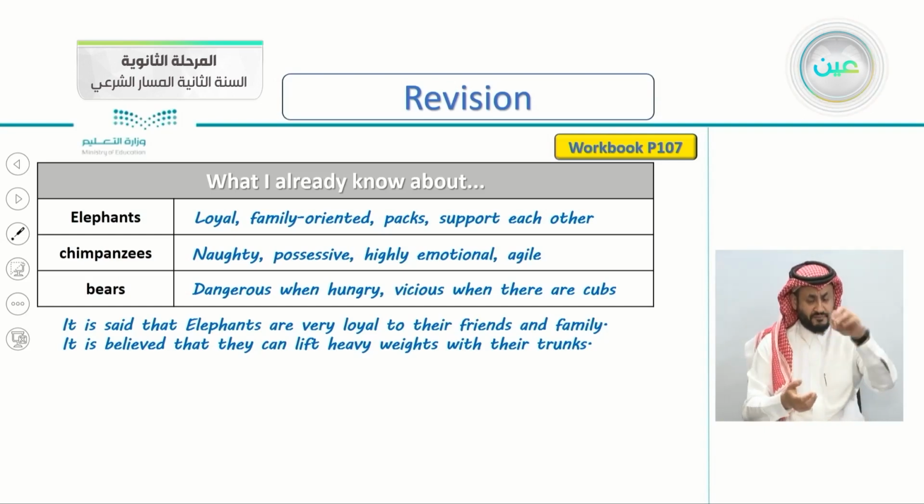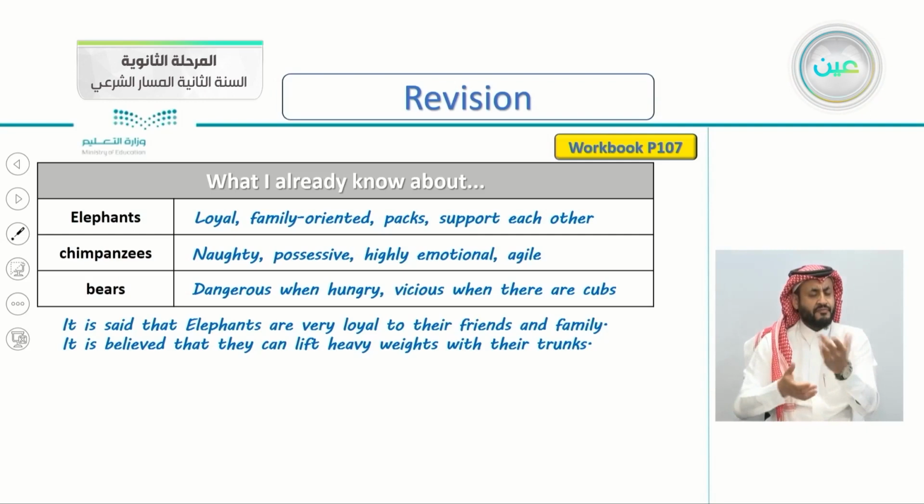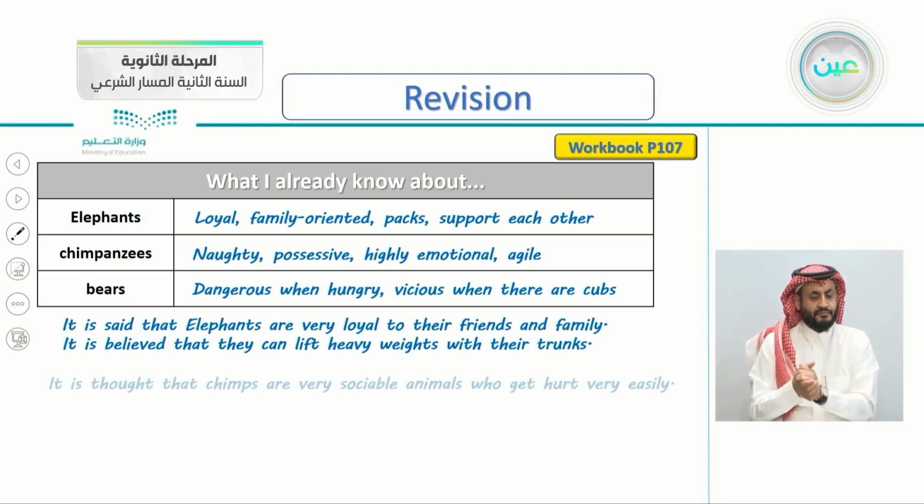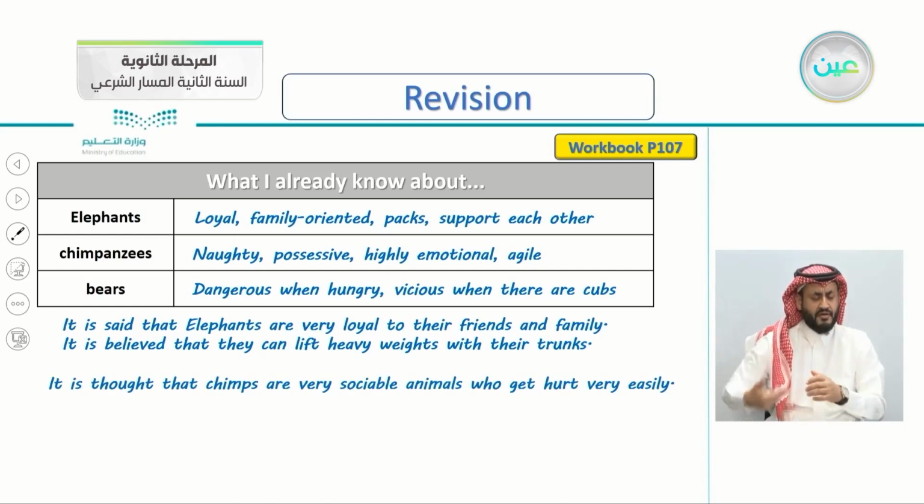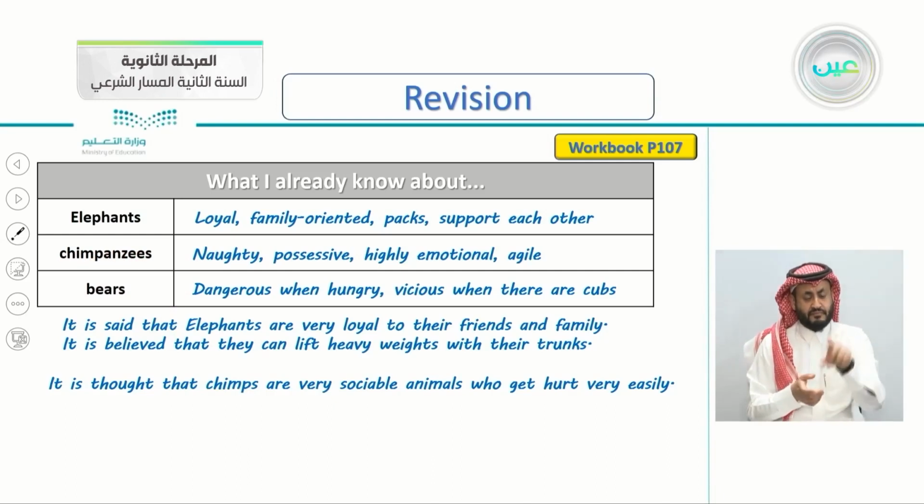So what about chimpanzees? Very good, but I've written here, it is thought that chimps are very sociable animals who get hurt very easily. So chimps here is the same as chimpanzees. This is short for chimpanzees, of course. They are very sociable.